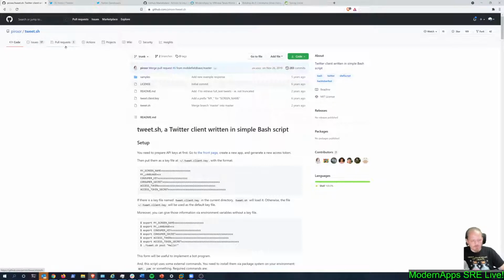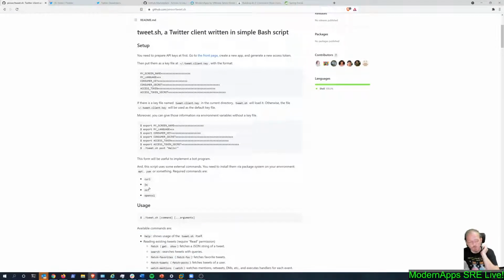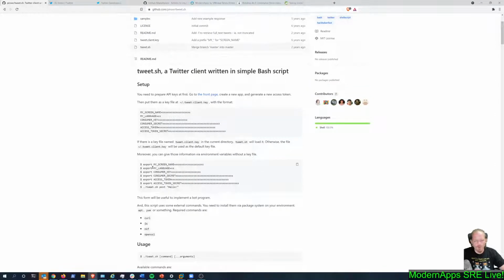pre-roll tweet.sh. This is just a really elegant, simple bash script that worked great. I haven't done extensive testing with this yet, but I've done some simple testing, and it's just as simple as could be. You could just copy over the files, or you could clone the repository. I cloned the repository.